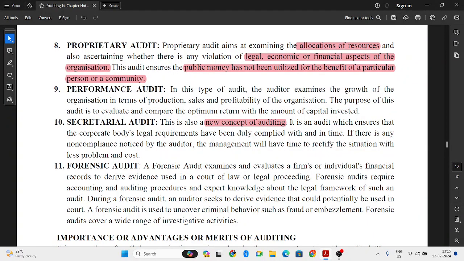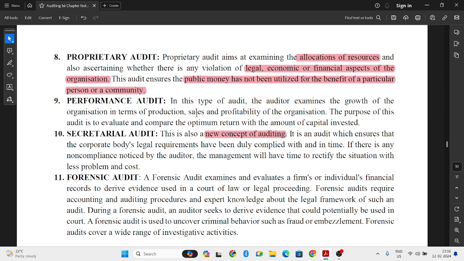Next is forensic audit. So forensic audit evaluates the firm's or individual's financial records to derive evidence used in a court of law or legal proceeding. So forensic audits require accounting and auditing procedures and expert knowledge about the legal framework. So any frauds, errors. This type of audit is used when certain frauds and errors happen. So in order to find the proof, evidence for criminal behavior, it is usually the investigation that happens when certain frauds and errors happen. That is forensic audit.